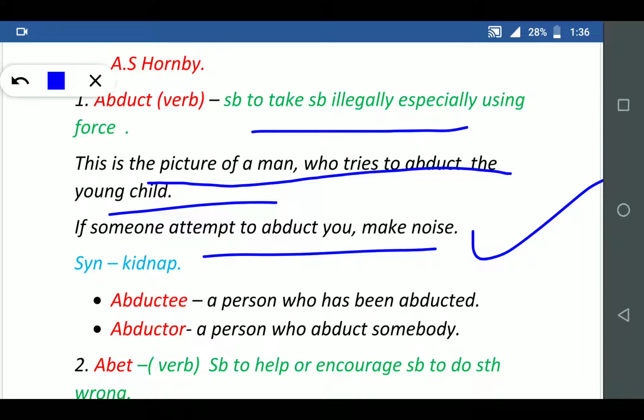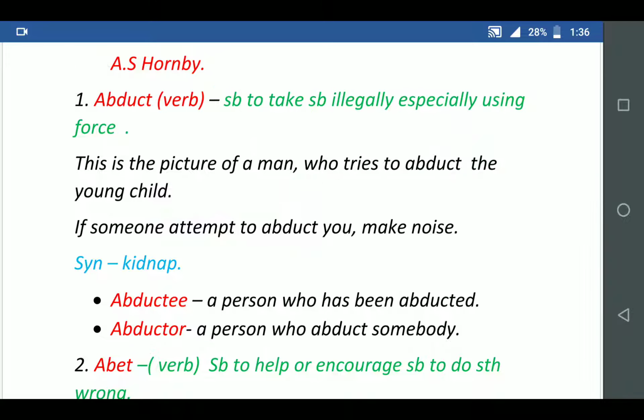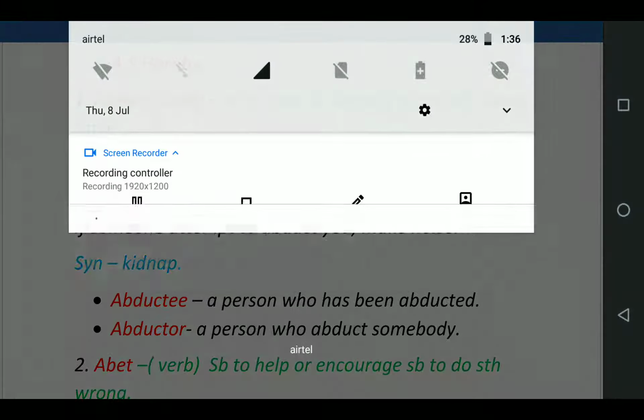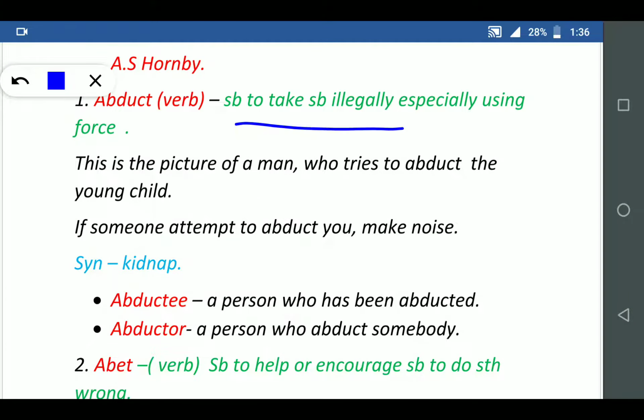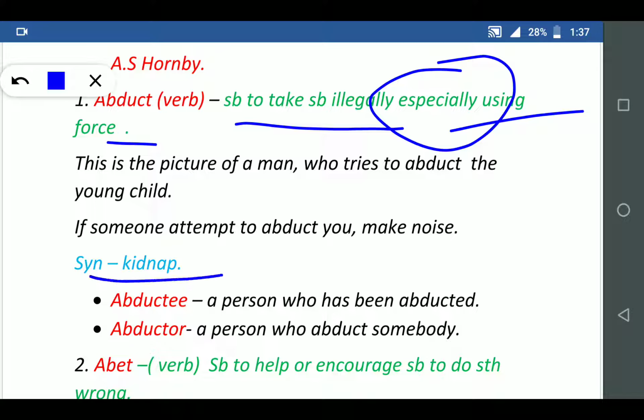That means abduct has a synonym called kidnap. Abduct means to take somebody illegally, especially using force. So the synonym is kidnap.